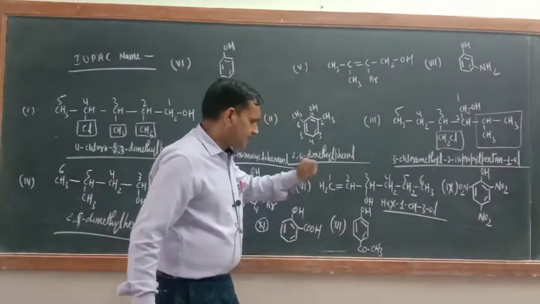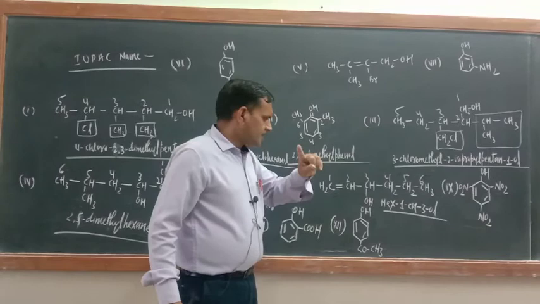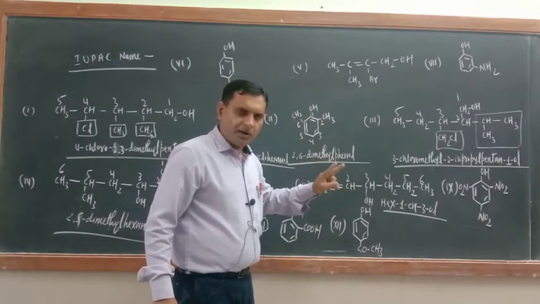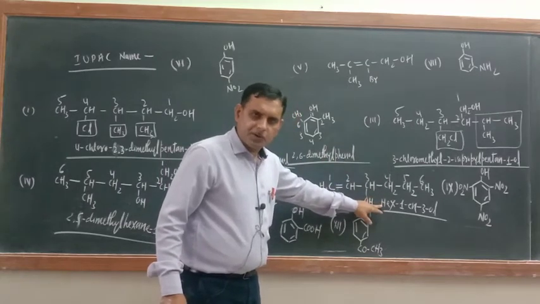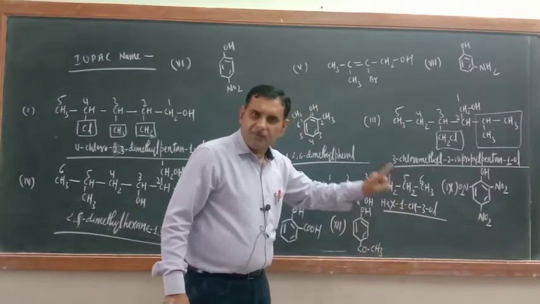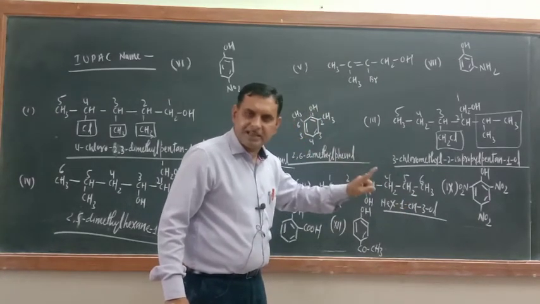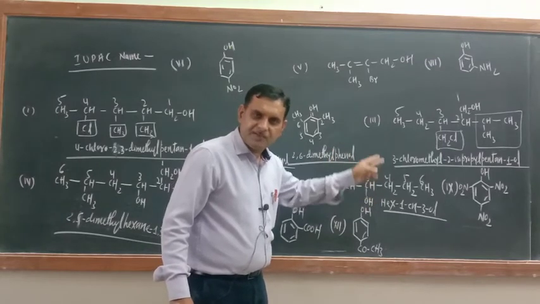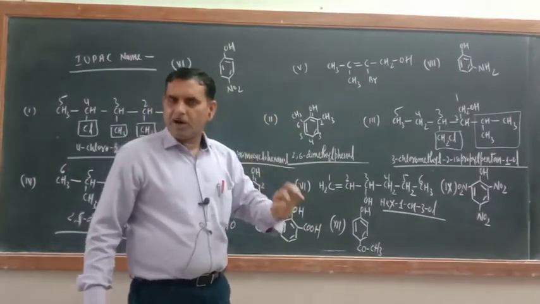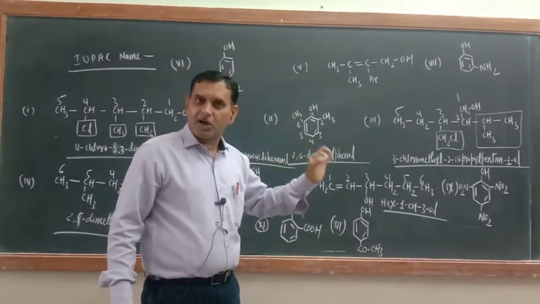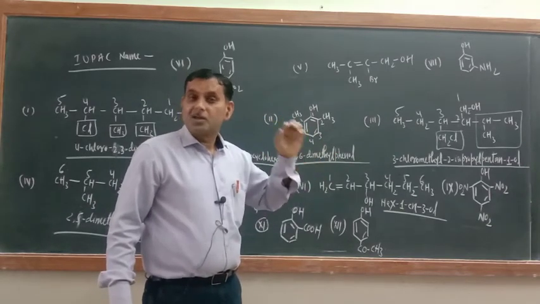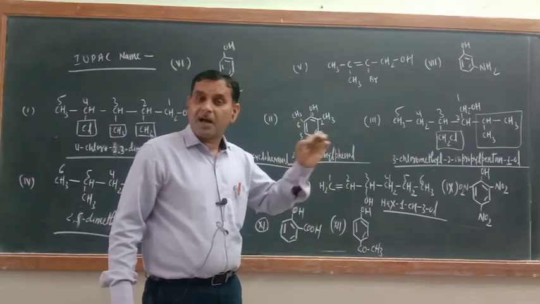Why? Just see, always remember, double bond and triple bond position should be written between word root and primary suffix, while the functional group position should always be written between primary suffix and secondary suffix.